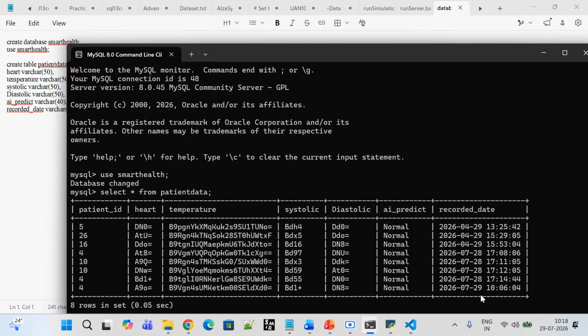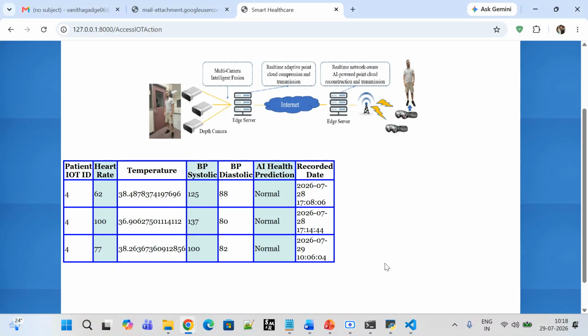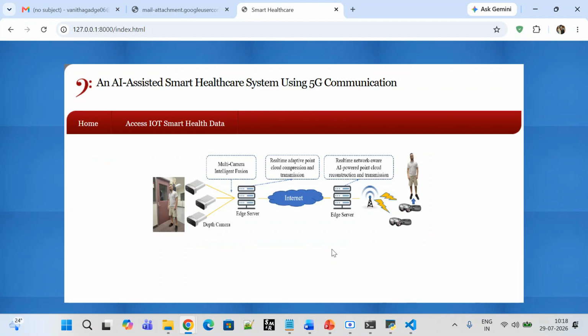Now we will go to the application. Okay, so how will we go to the application here? So this is our application interface. We have the home. In the home, you can see here by using the health app folder, entire project logic.